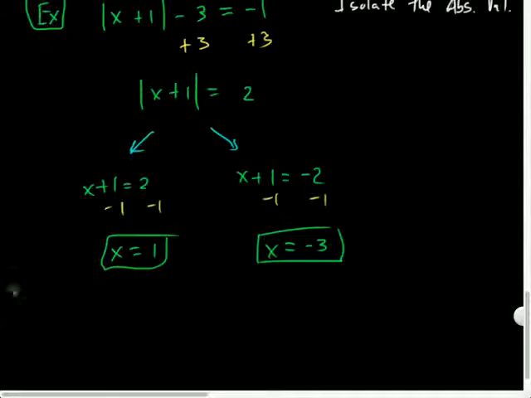And in fact, you could even do a check if you wanted, where you could plug 1 in here. 1 plus 1 is 2. The absolute value of 2 is 2. 2 minus 3 is negative 1. Okay? And then try negative 3. Negative 3 plus 1 is negative 2. Abs of negative 2 is positive 2. And then 2 minus 3 is negative 1. So both of them would work out. You could do a formal check and have it all written out as well if you wanted.